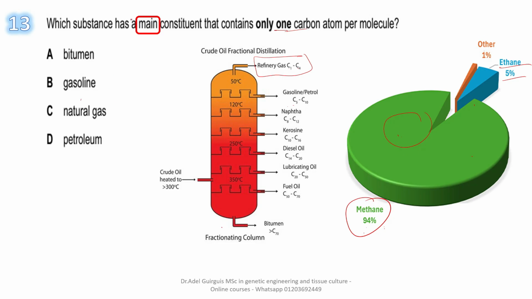So the main constituent that contains only one carbon atom per molecule is natural gas, because the main constituent is methane, CH4. The answer is C. The other answers A, B, and D are incorrect.